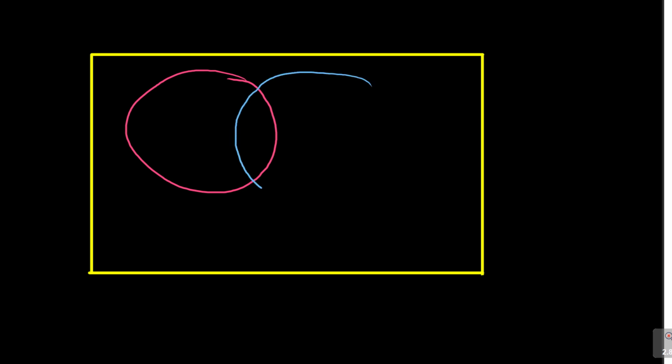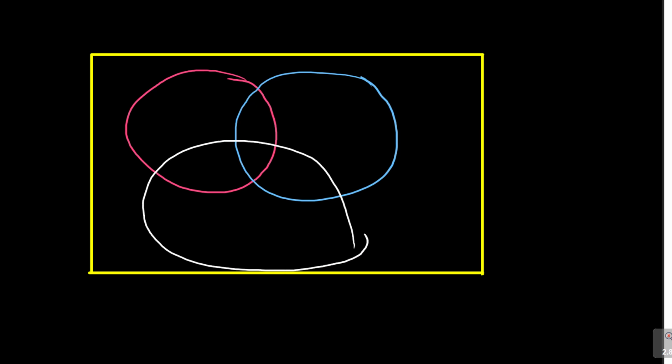Whenever you're coming up with your circles in your exam, you're going to use just a pencil, but for the sake of this lesson, I'm going to come up with 3 different colors for the circles. So I'll say let this be my one. Okay, it's one of them. Let me draw the other one to be like this. Let me draw the next one. Let me make it white like that.